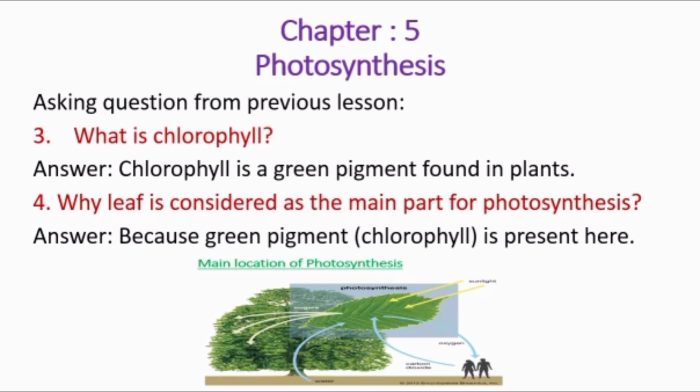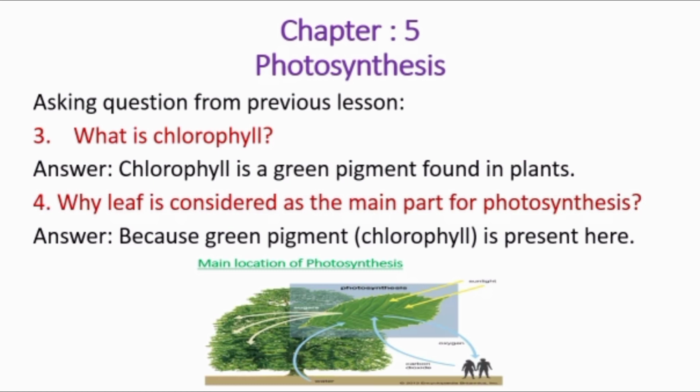Question number 3. What is chlorophyll? And the answer is, chlorophyll is a green pigment found in plants. This chlorophyll is responsible for producing the green color of plants. It is found in chloroplast, which is one kind of plastid.